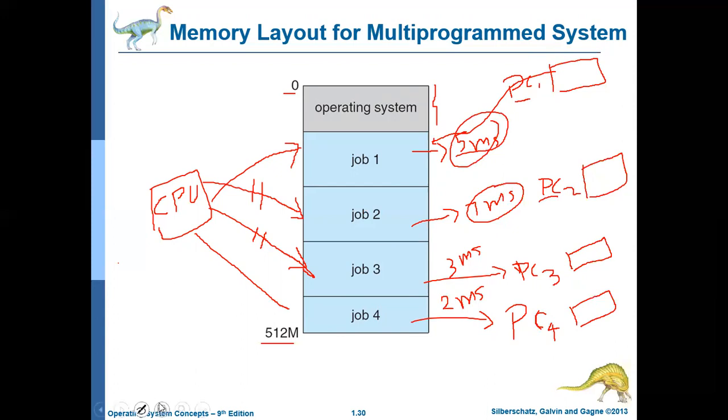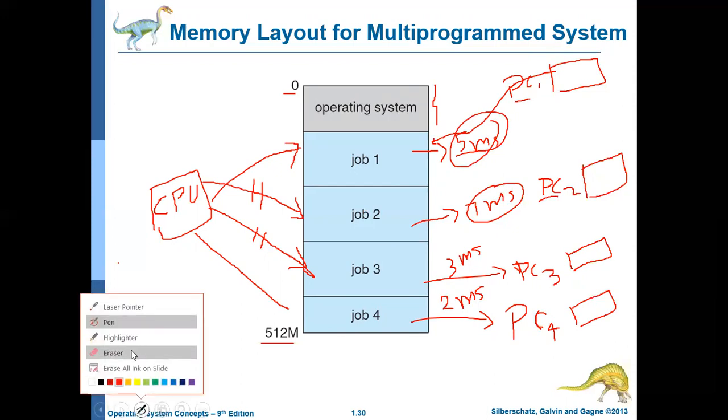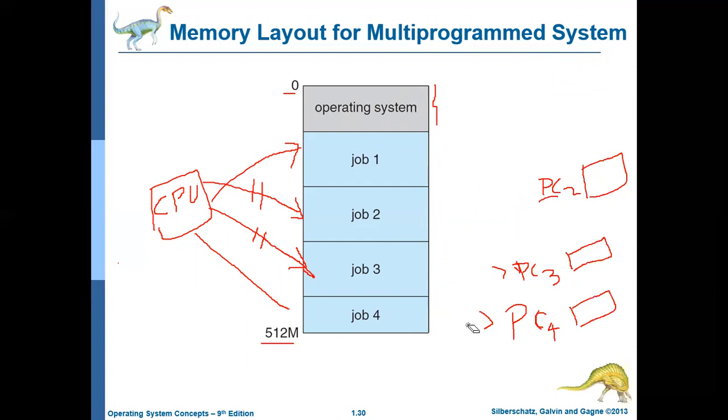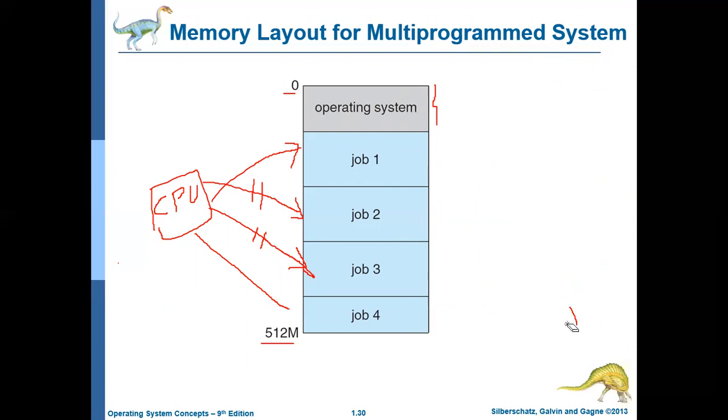Okay, so this is how a multi-processing system works. You will not have one program counter, you will have more than one program counter, and depending on the requirement, the processor will check the appropriate program counter, fetch the respective instruction and execute it.